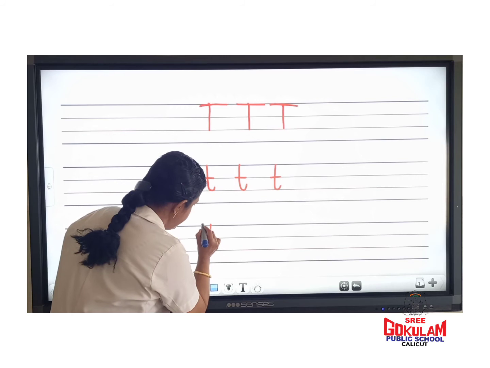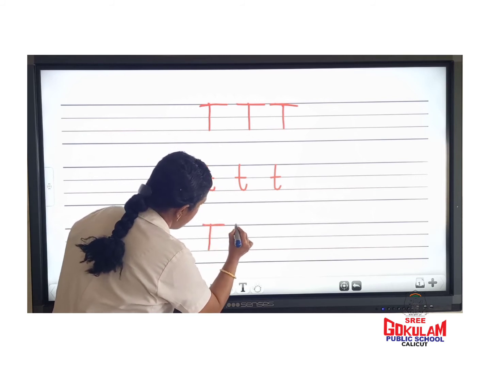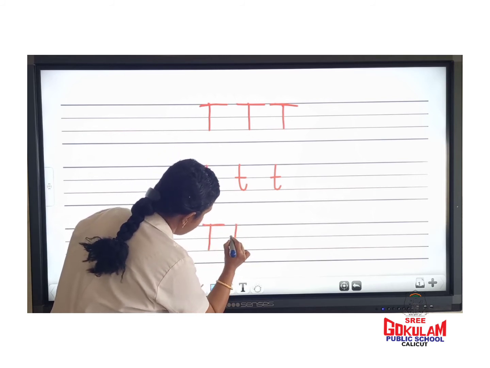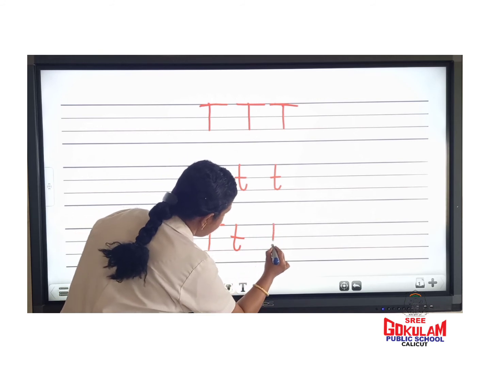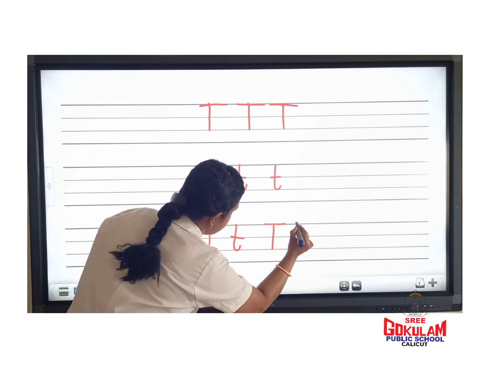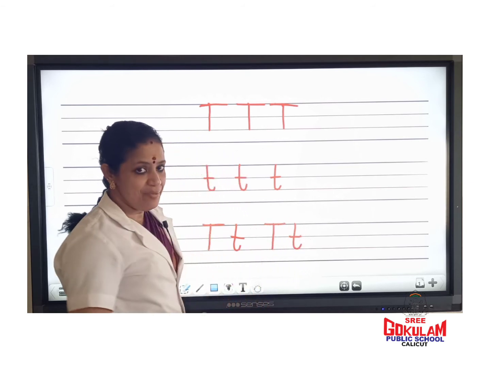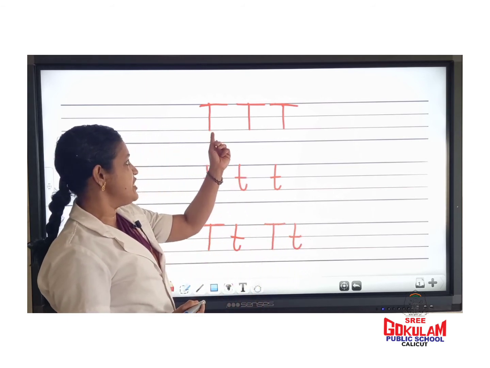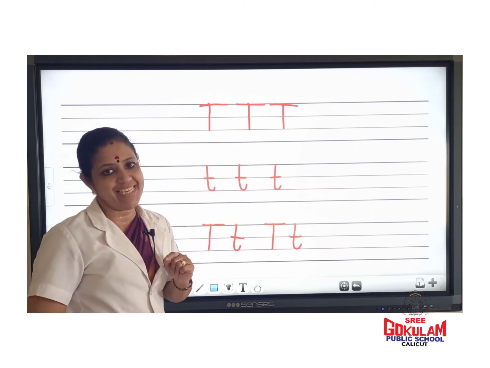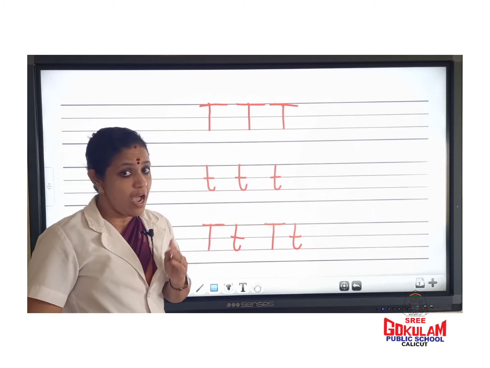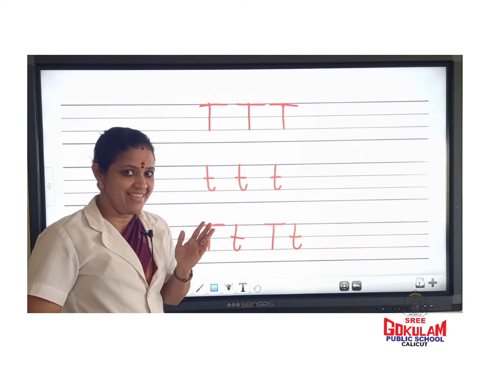Capital letter T. Small letter T. Repeat after me. Capital letter T and small letter T. Did you understand how to write letter T?